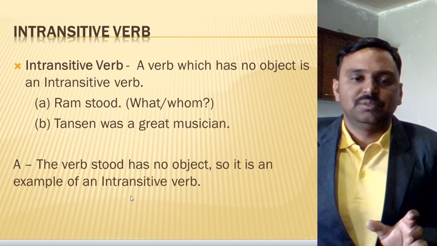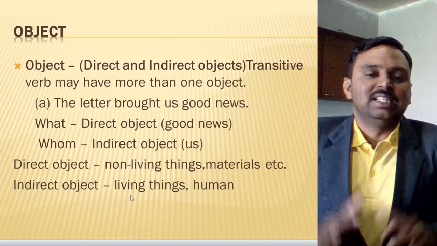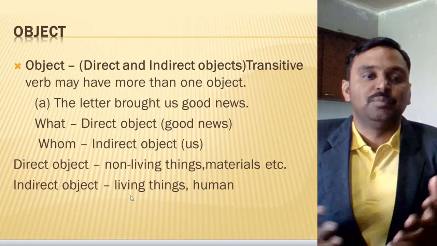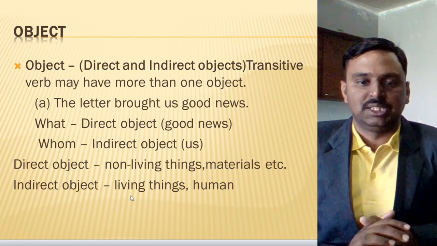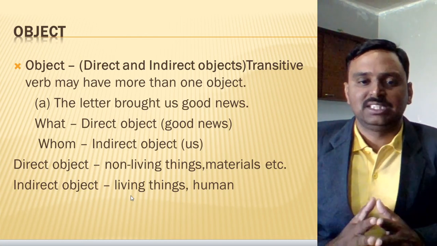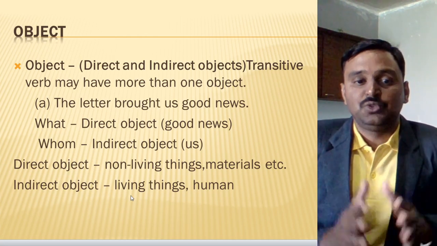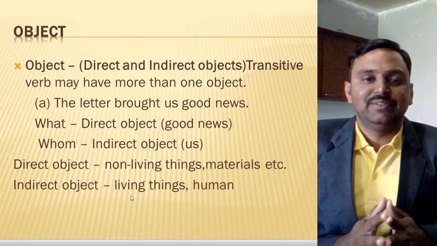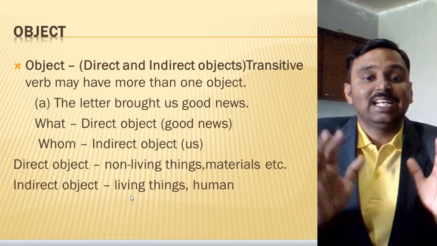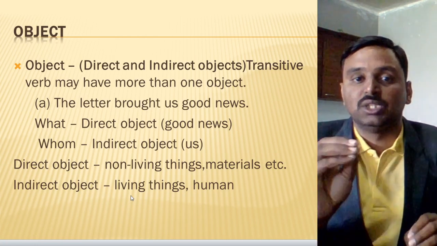Now the next point we'll discuss is objects. Dear children, I just told you that in a transitive verb there can be one or more objects. Exactly, we can say one or two objects. Now, if you find two objects, how do you identify them and what do you call them? The object which you find with the word "what", which is always a material or non-living thing, is called a direct object. You get that answer by asking the question with "what".